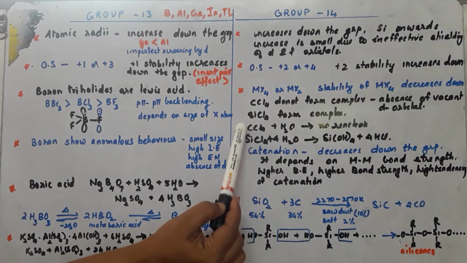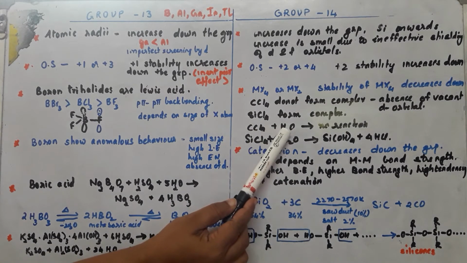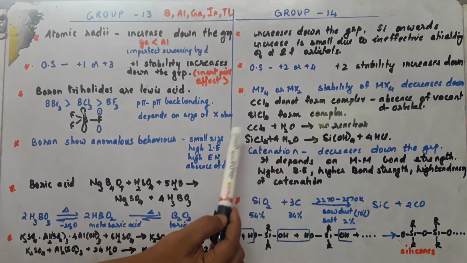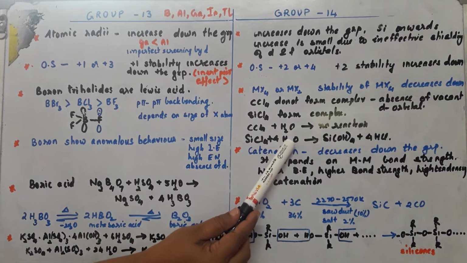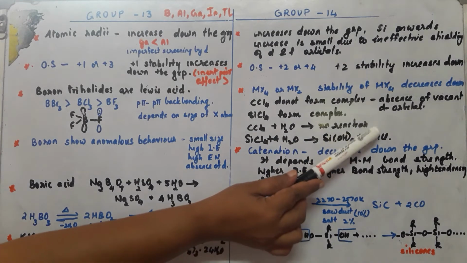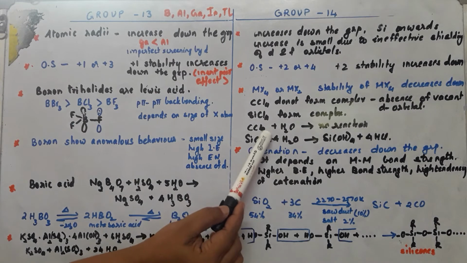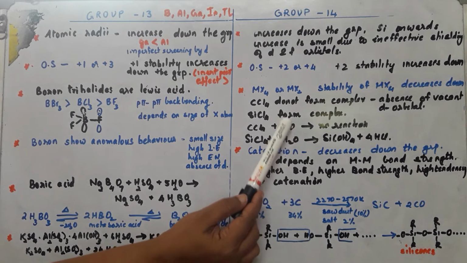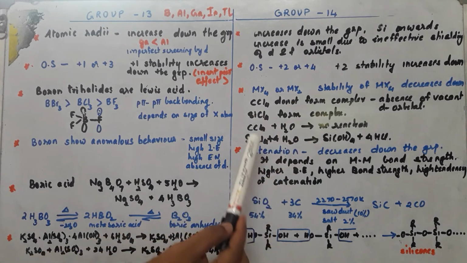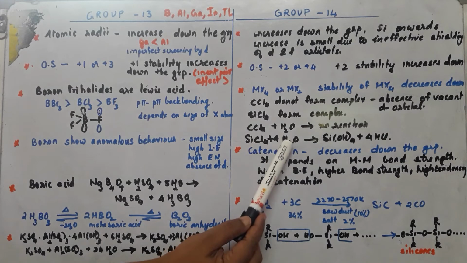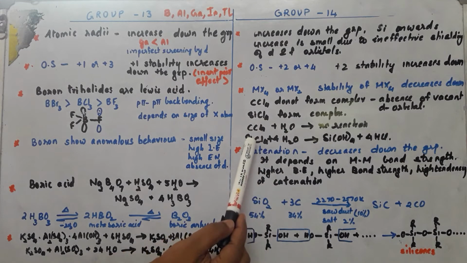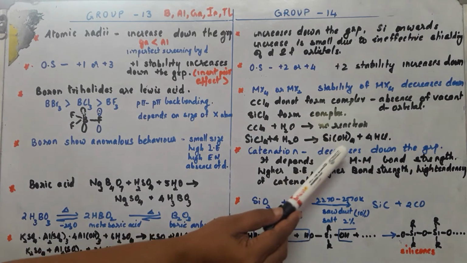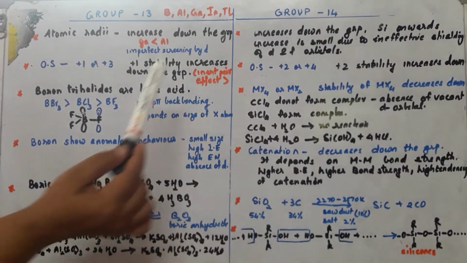Now another feature which we see is carbon tetrachloride does not undergo hydrolysis. No reaction happens. Whereas silicon tetrachloride can undergo hydrolysis, and silicic acid and hydrogen chloride are formed. The reason again is that carbon has no vacant d orbital, so the electrons provided by water cannot be accommodated and it does not undergo the reaction. Whereas in silicon tetrachloride, silicon has vacant d orbital, it can accommodate electrons of the water and undergo reaction to give silicic acid. Okay, so that's about the halides.